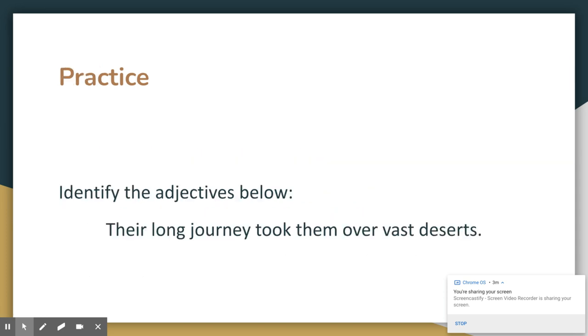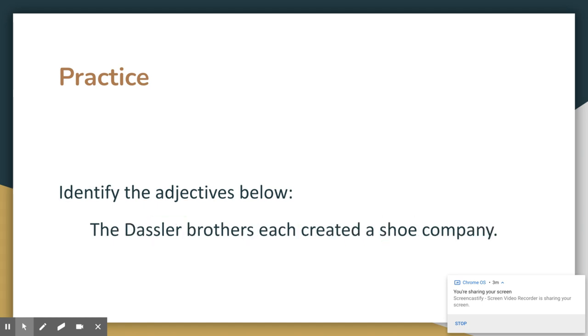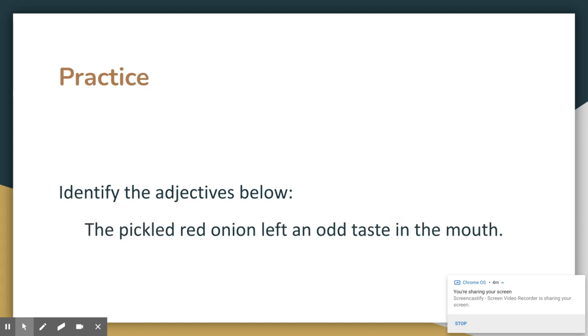Okay, so we're going to practice. Identify the adjectives below. So if I say their long journey took them over vast deserts, long and vast are the adjectives. Identify the adjectives below. The Dossler brothers each created a shoe company. Here again, a proper noun, Dossler, describes which brothers, and then what kind of company? A shoe company. So it's Dossler and shoe, and then we have the articles the and a.